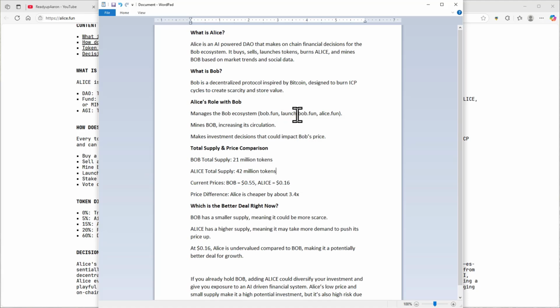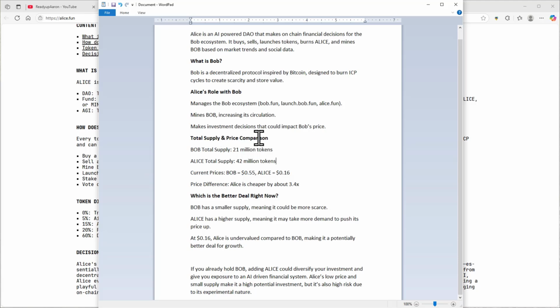So they have launch.bob.fun. Okay, so if you want to go to that website, you can check out the meme token creation on there. And then the Alice Fun. So this is what we're on today, the website, alice.fun, we're looking at there. Okay, so Alice's role with Bob: mines Bob, increasing its circulation, makes investment decisions that could impact Bob's price. That's kind of interesting.